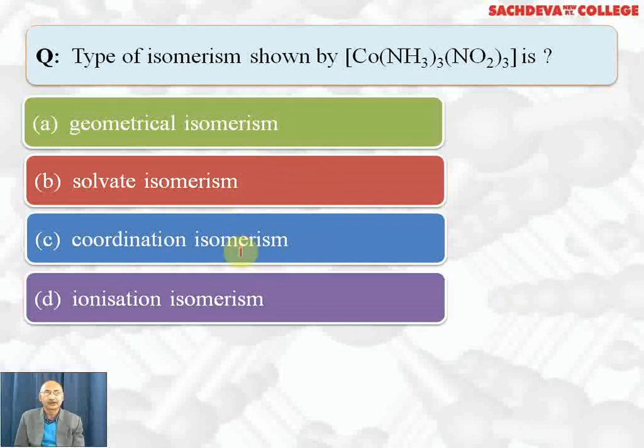Coordination isomerism is possible if both cation as well as anion are complex ions. Ionization isomerism is possible if the counter ion is a potential ligand. So the correct answer in this case is A part.